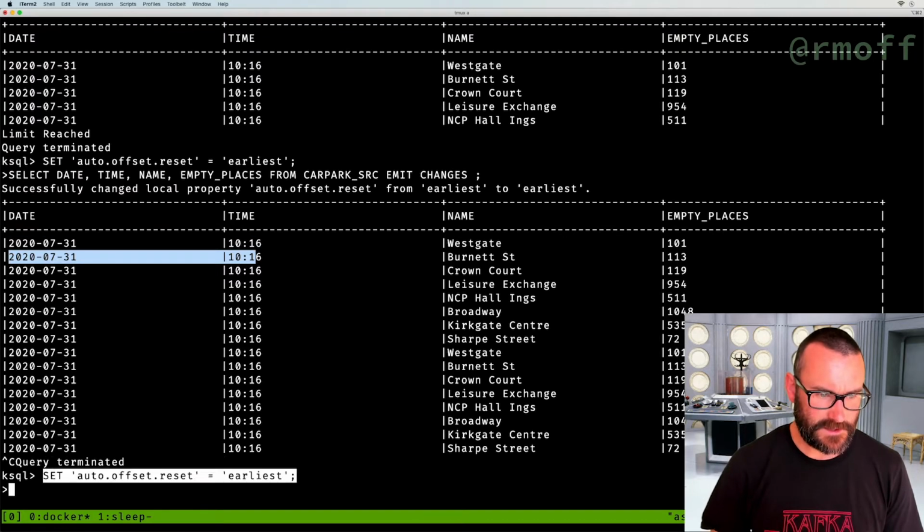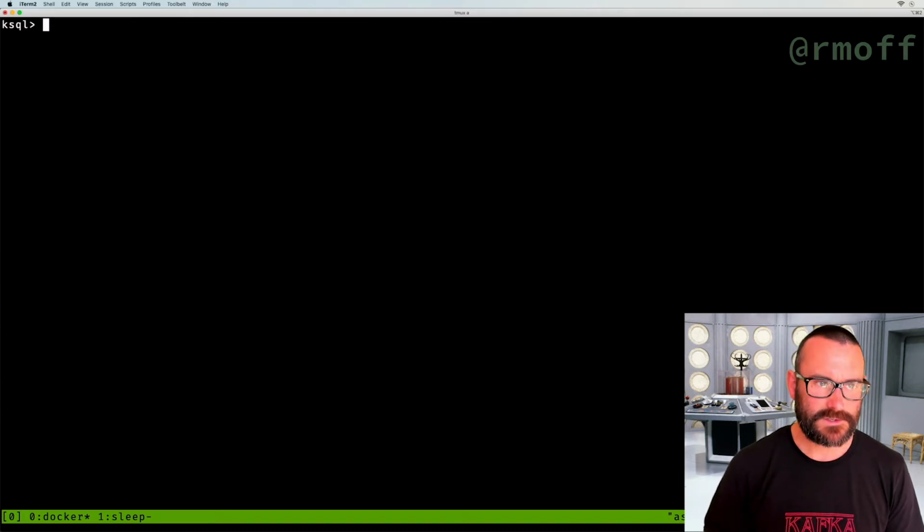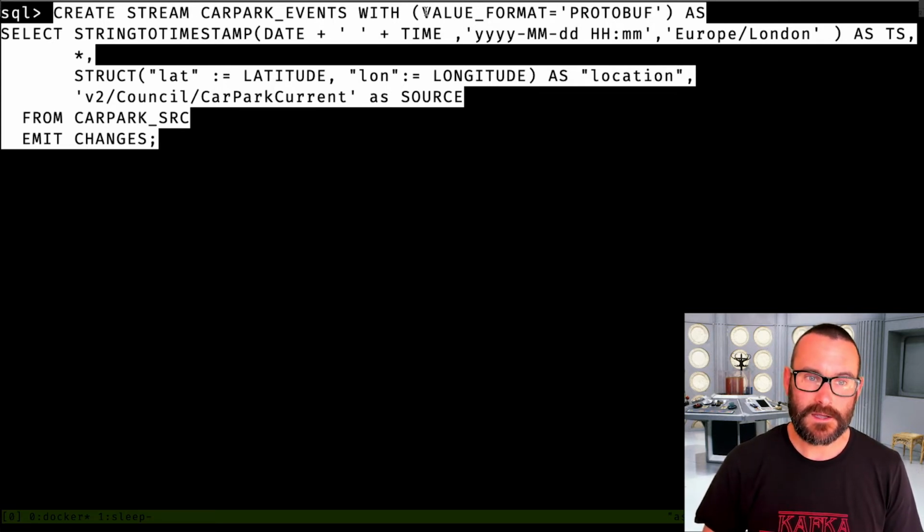So again, we're going to set the offset to the earliest to make sure that we're processing all of the data in the topic. And now we're going to do another create stream command, but this one is going to say I would like to create a new Kafka topic and I would like to populate it with the results of a select statement. So it looks fairly similar, create stream car park, but now we're saying we're going to change the serialization that's being used.